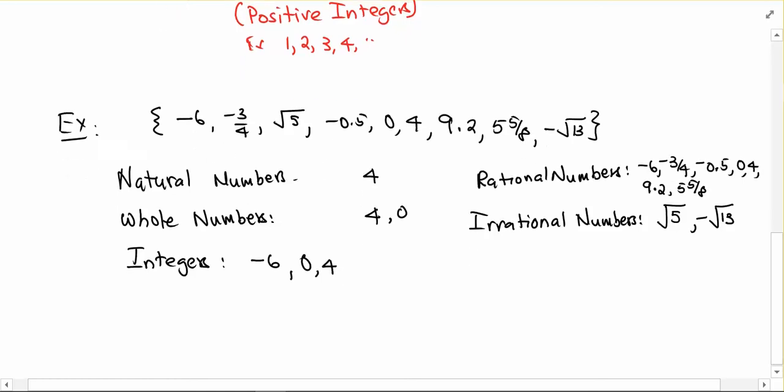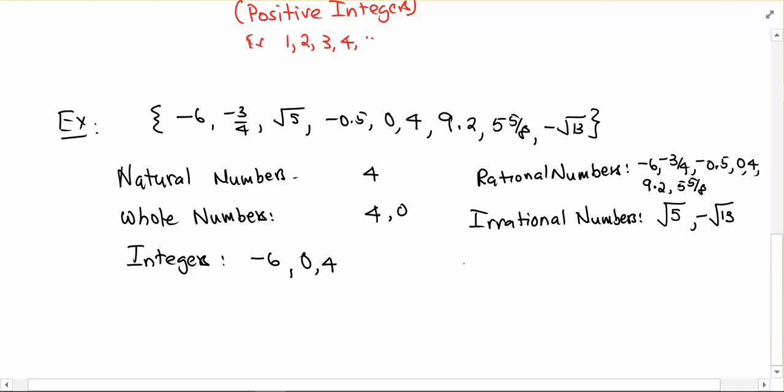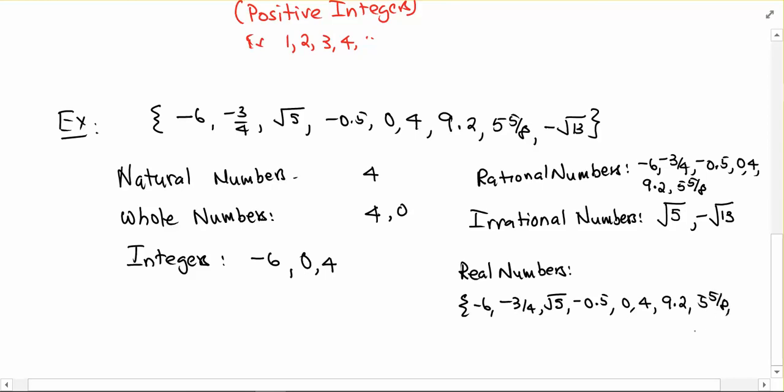And then, of course, the last one is what are the real numbers that we have here? Well, the real numbers are all the numbers that we have. So in this case, that would be minus 6, minus 3/4, radical 5, minus 0.5, 0, 4, 9.2, 5 and 5/8, minus radical 13.